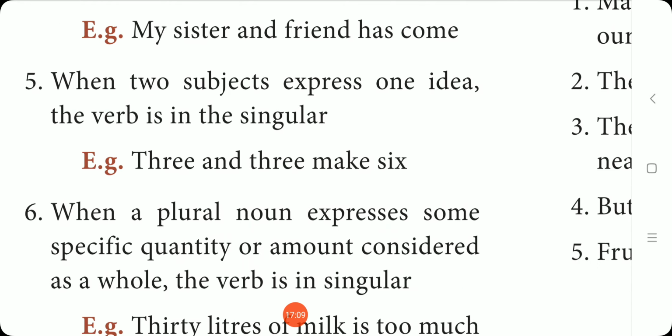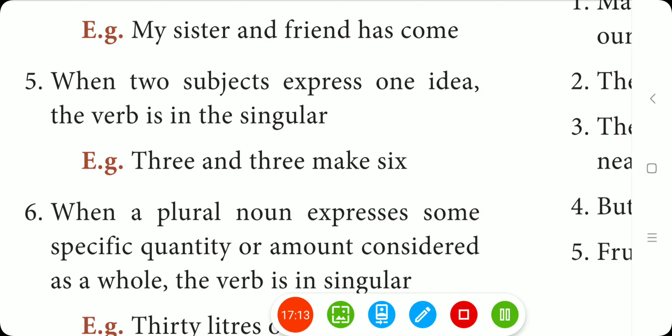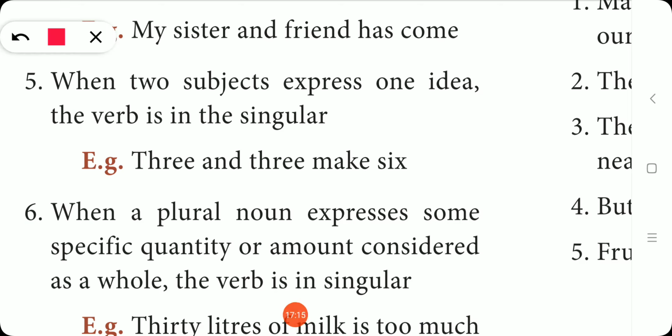When two subjects express one idea. Okay, when two subjects express one idea, the verb is in the singular. So here what are the two subjects? 3 and 3. So when these two subjects express one idea, meaning both point to the same idea, what should we use?